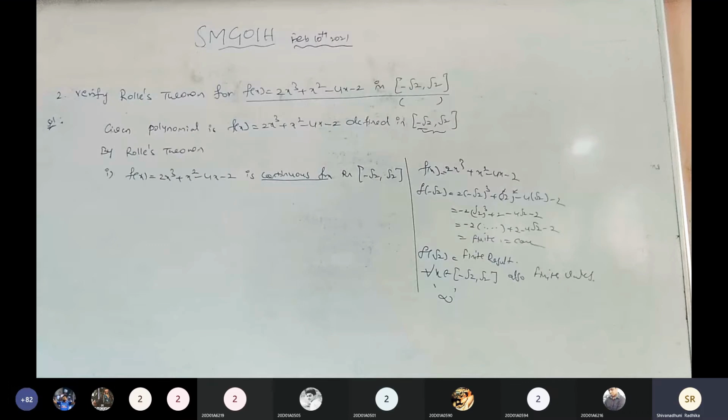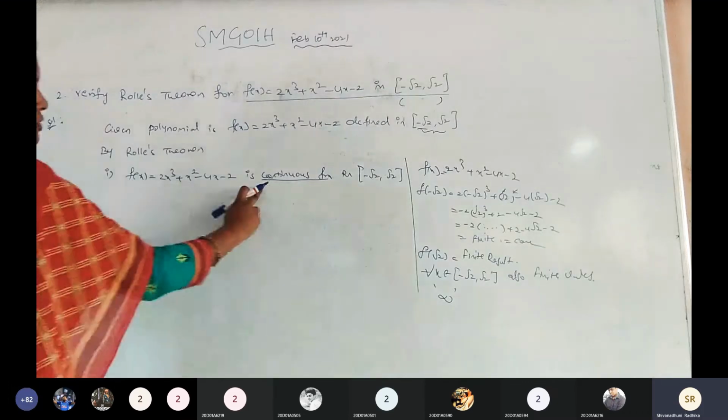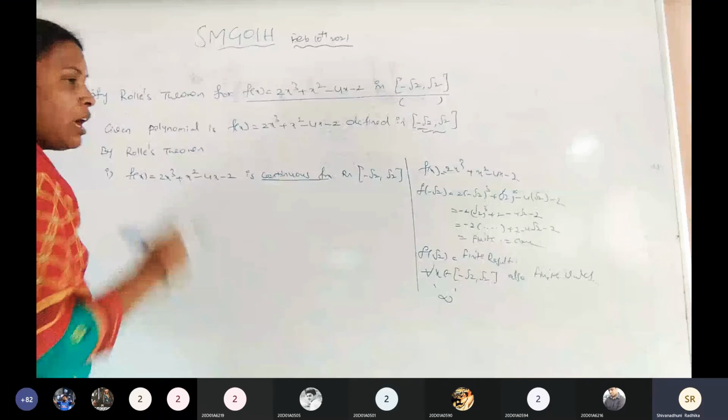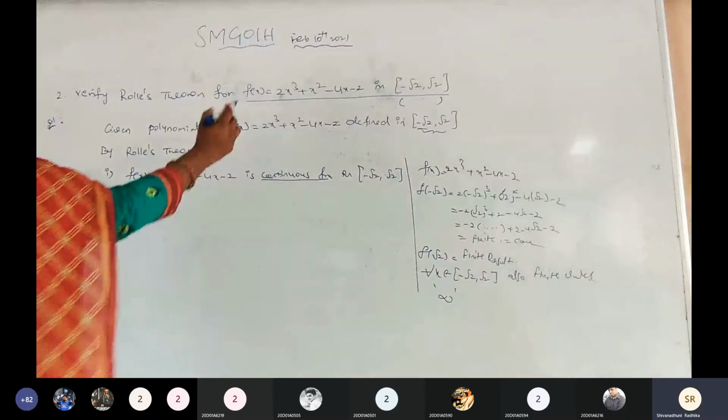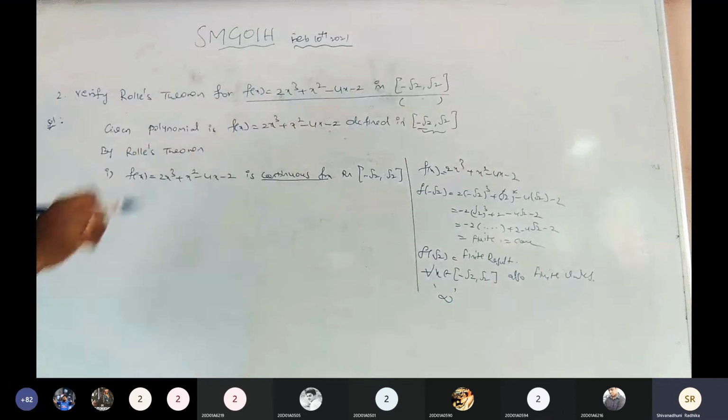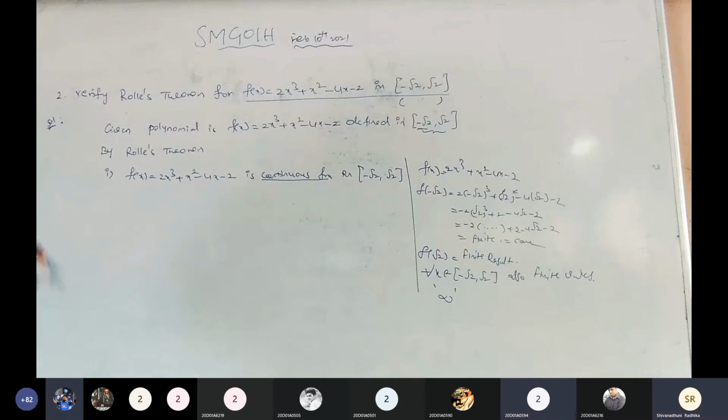Is it clear? Now f of x equals this one is a continuous function in minus root 2 comma root 2. Again, one more observation. In the given function, is there any denominator? No, ma'am, there is no denominator.